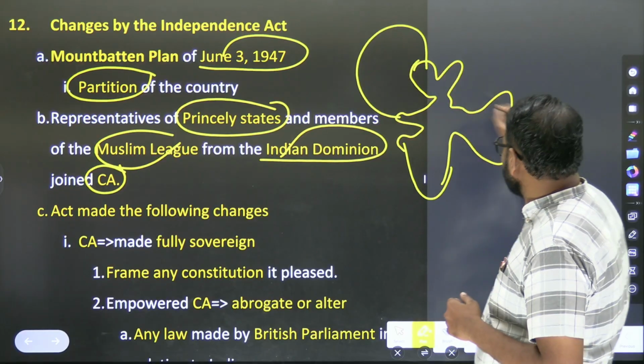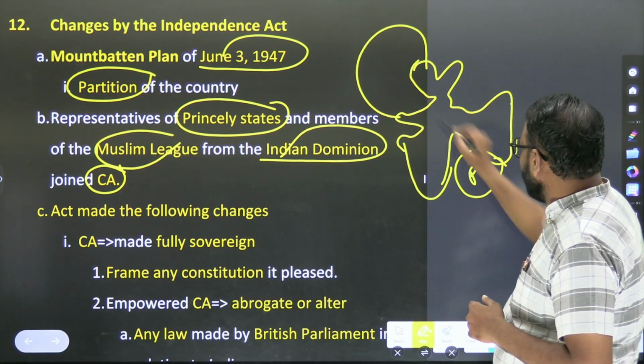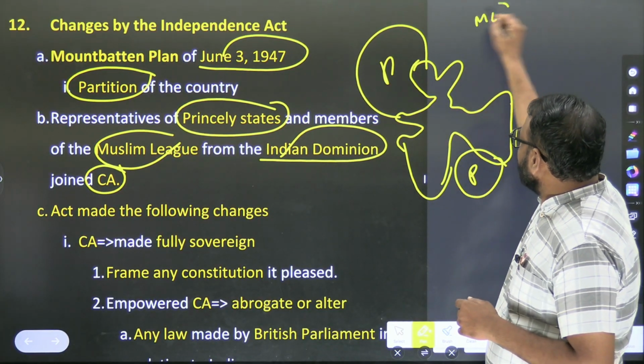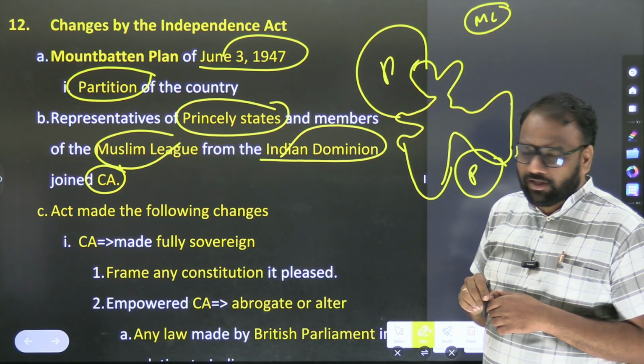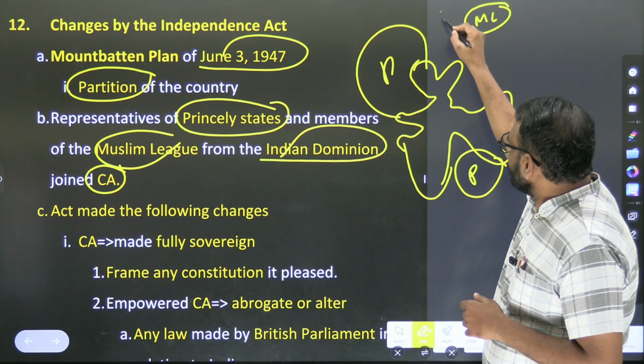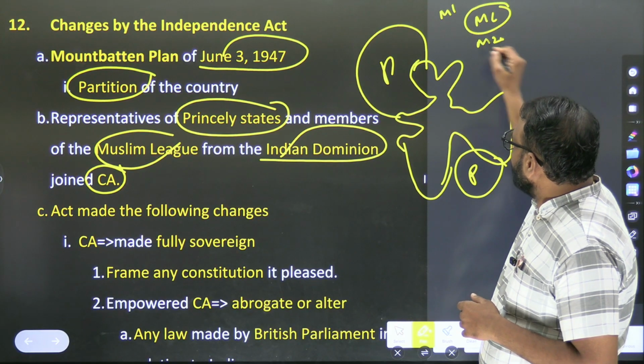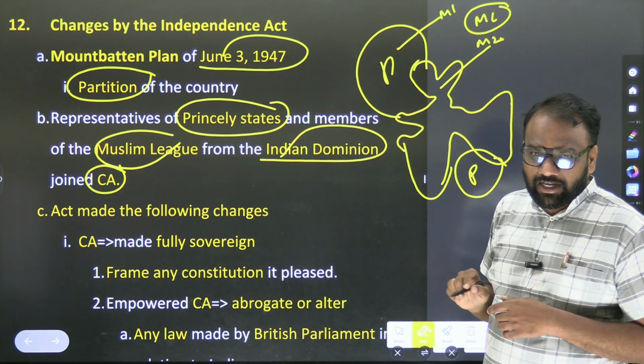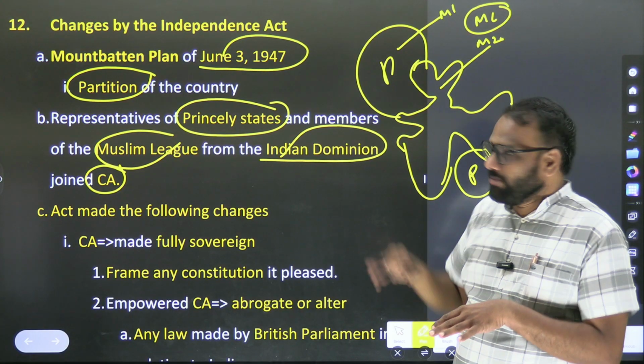So let's assume this is Pakistan, P, and the rest of the part is India. When it comes to the Muslim League, there are some Muslims, let's assume M1 and M2, two people. One person has been elected from this region, and one person from this region. Now, who joined India's Constituent Assembly, M1 or M2?